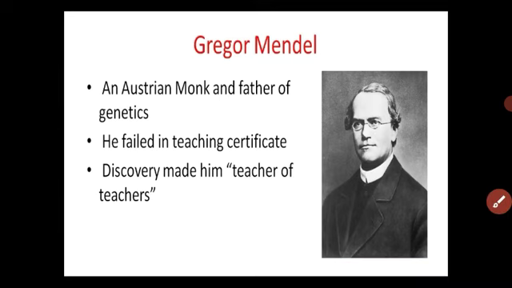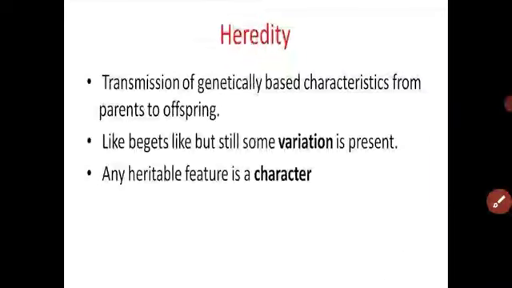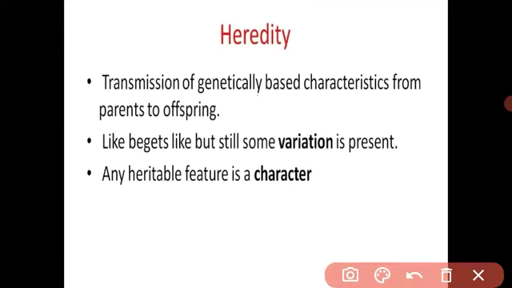Let us see, students. Genetics means the transmission of characters. The next important term is heredity. Many times we say, I inherit my hair color from my mother, I inherit my eye color from my father. Why?